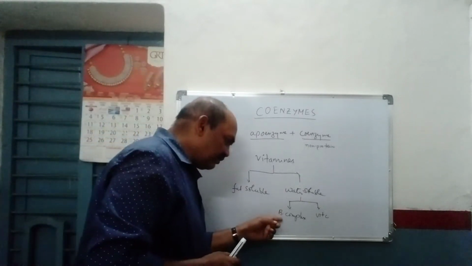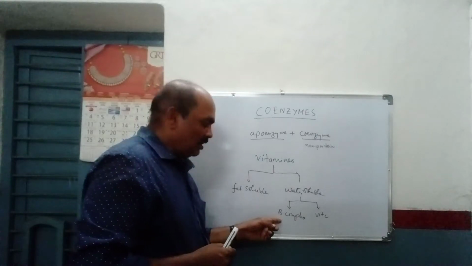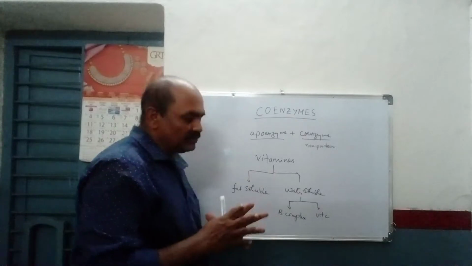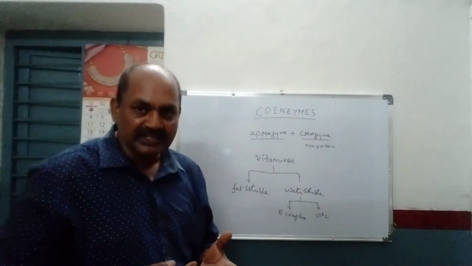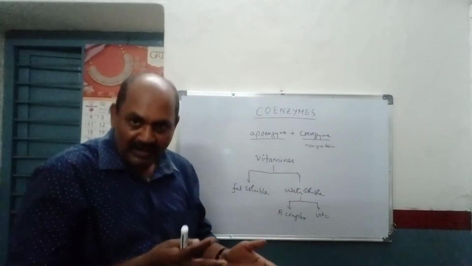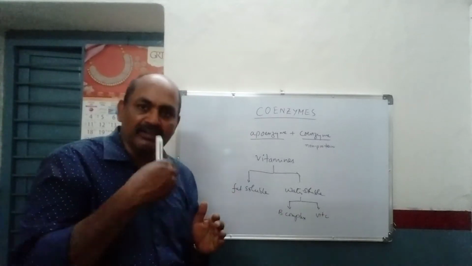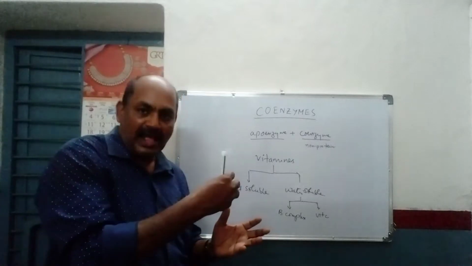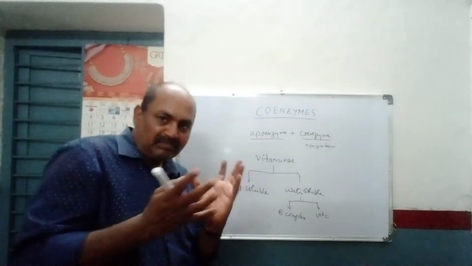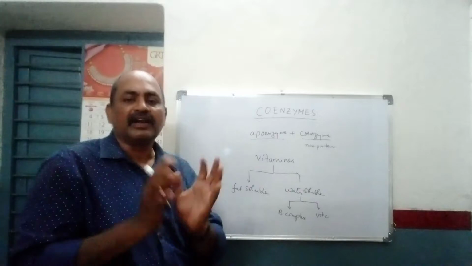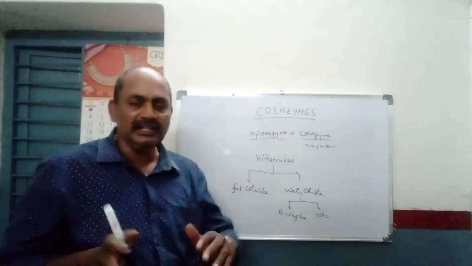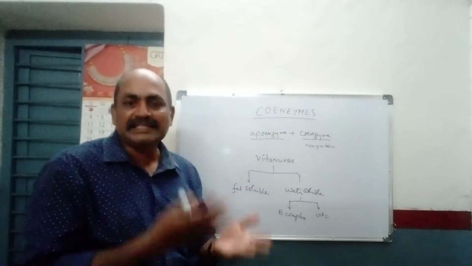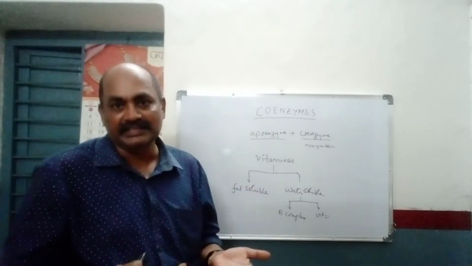Now, all these B complex vitamins act as coenzymes. As they are, they may not act as coenzymes. They are further modified into a coenzyme form, and they act as part of the enzyme. That means they combine with the protein part, and finally we get the full-fledged enzyme. So ultimately these B complex vitamins are the precursors for the coenzymes.